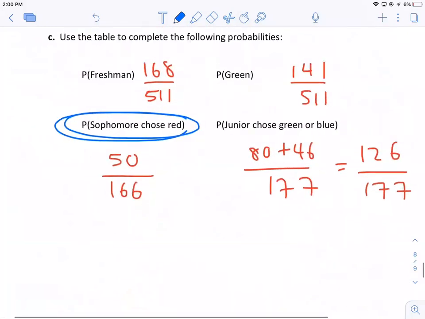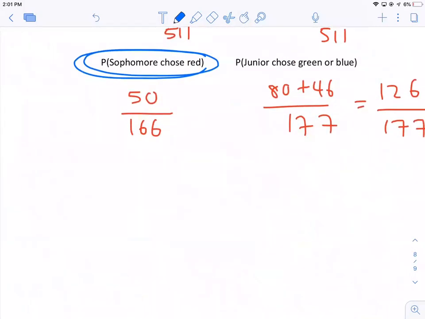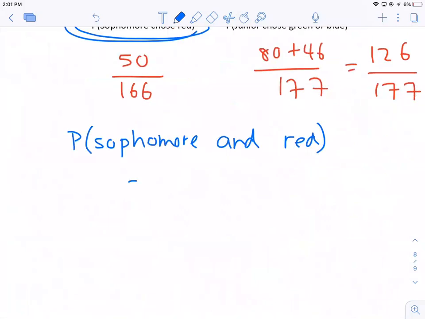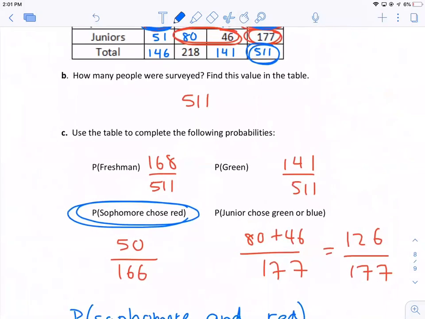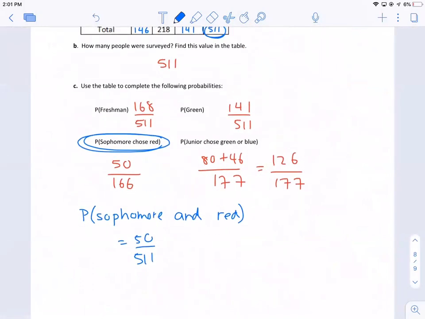If I wanted 50 out of 511, I would have said, what's the probability of sophomore and red? That would be 50 out of the total 511. All right, so I know it's a very fine difference. We'll talk a lot more about this when we actually do this topic.